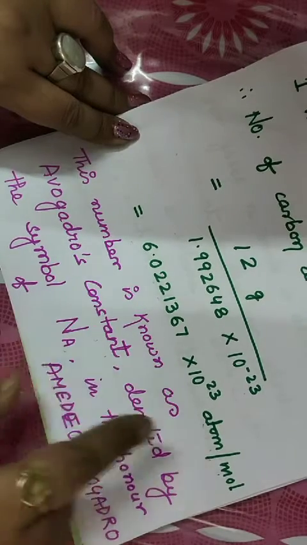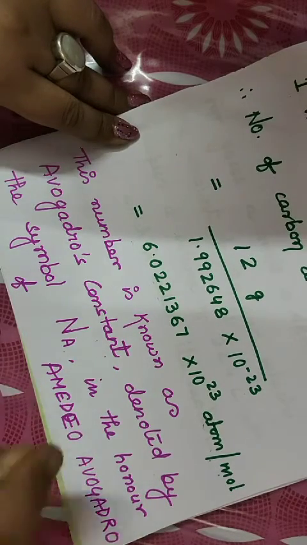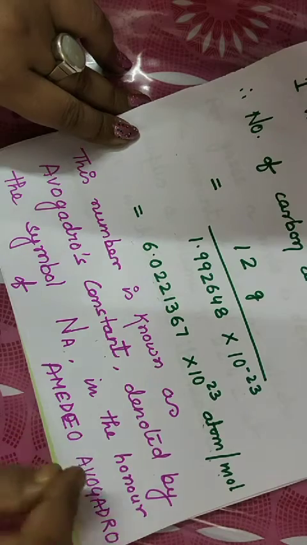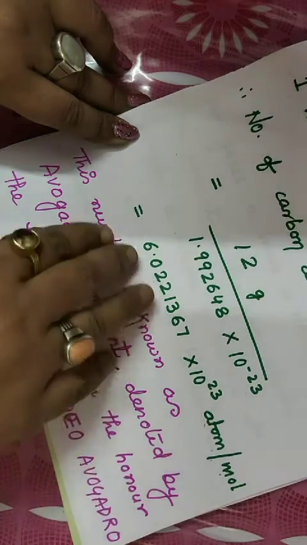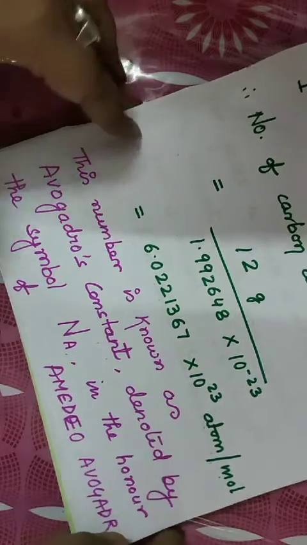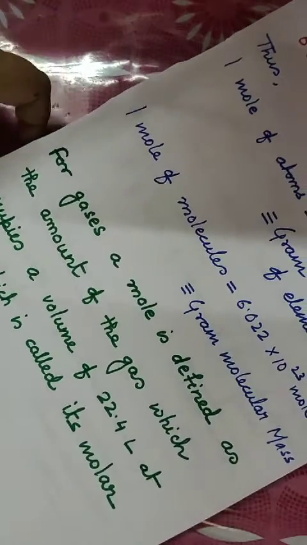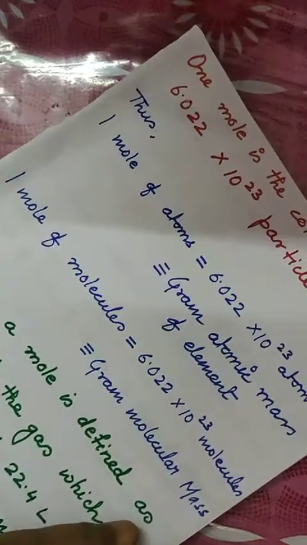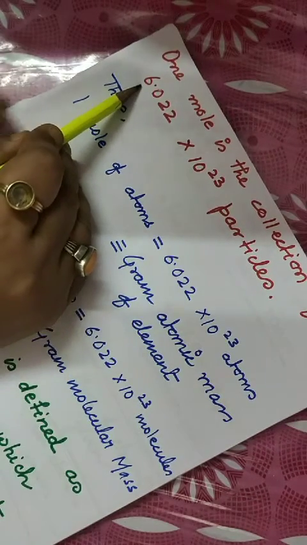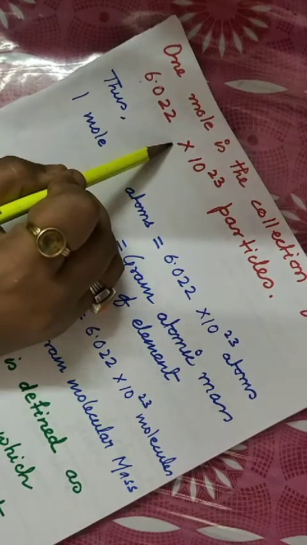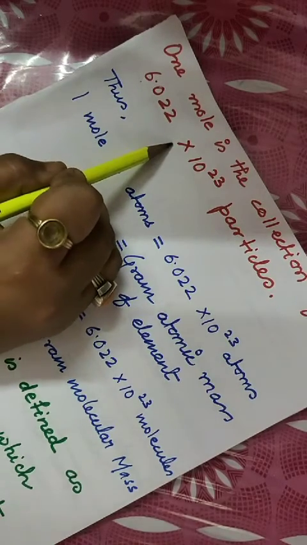This number was not discovered by Avogadro, but he has told the way to discover it. It was used by other scientists. 1 mole is the collection of particles. How many particles? This much, 6.022 into 10 to the power 23 particles.